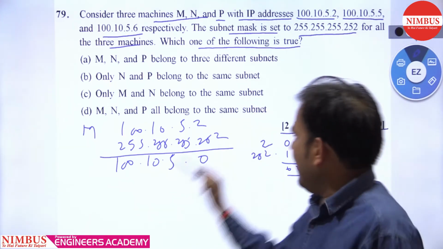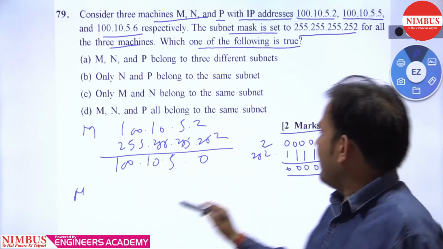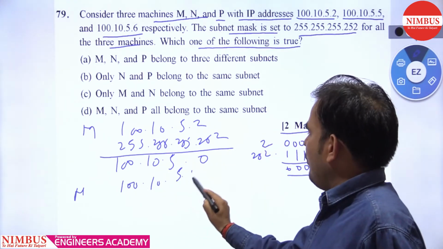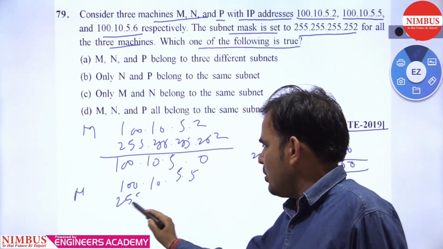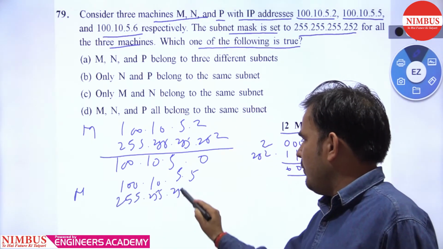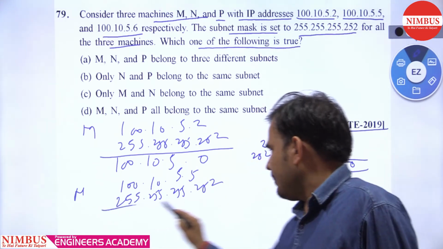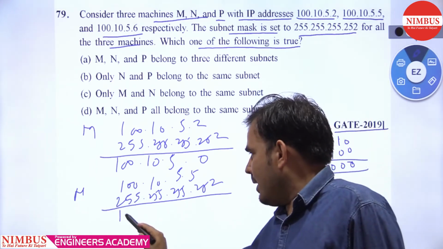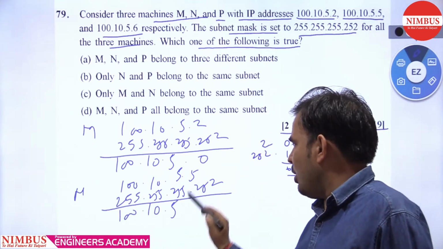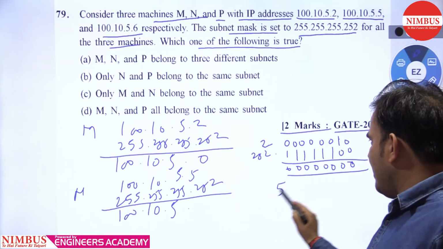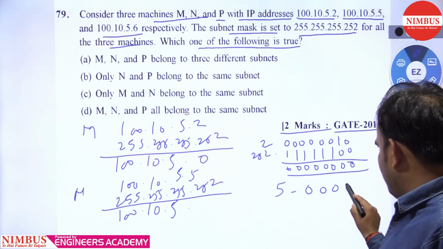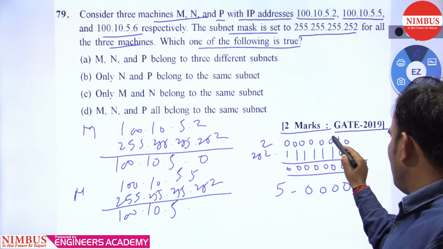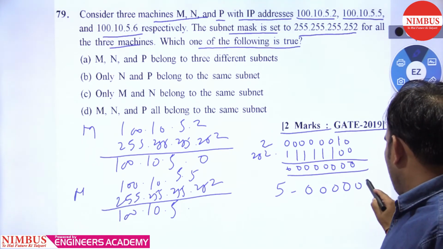Take the N IP address. What is this? 100.10.5.5, and what is the subnet mask? 255.255.255.252. Fine. So what you will get? Here 100.10.5. What is the binary representation of this 5? 0 0 0 0, then 1 2 4, 1 2 4, so 0 1 0 1.